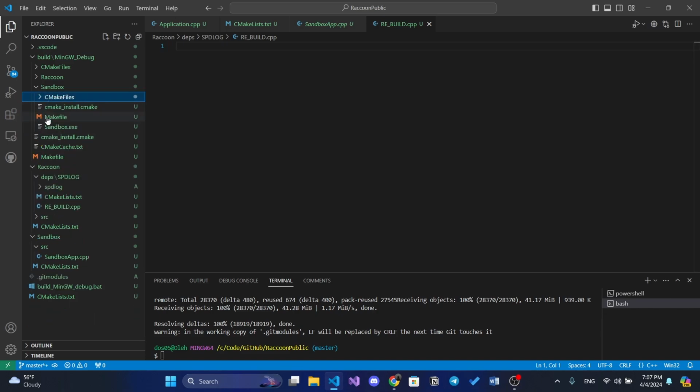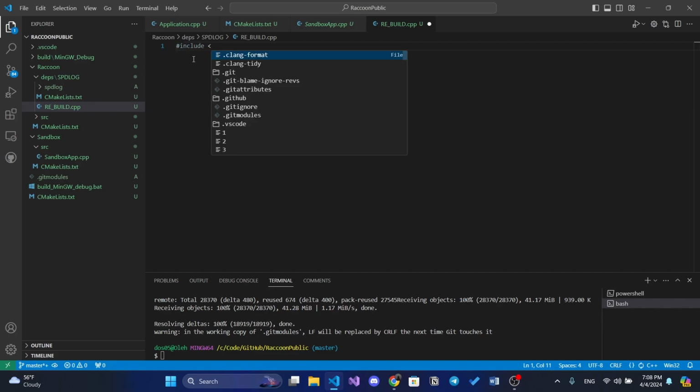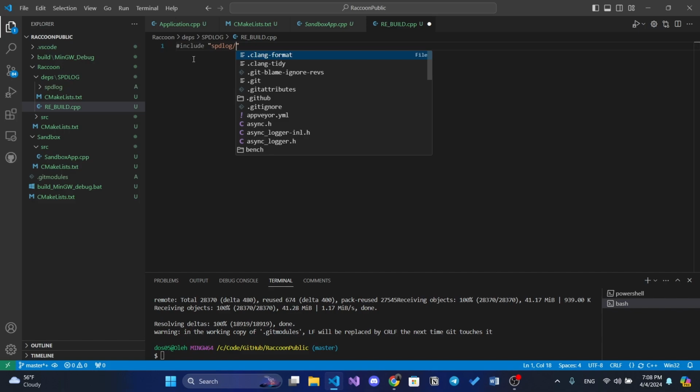To do this, we will simply build it using our CMakeLists. So we will add a CPP file that will actually include CPP files. Yeah, I know that's not the best decision, but we know what we are doing. Maybe not.